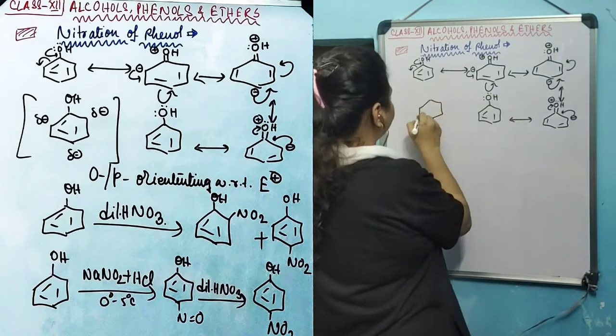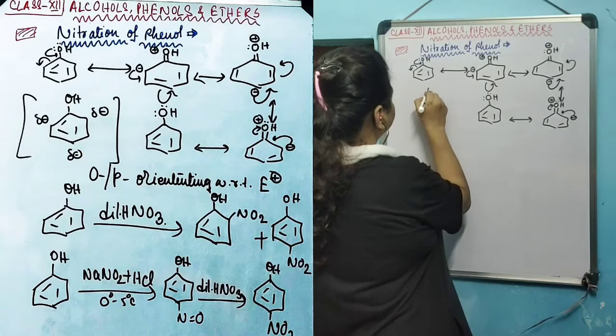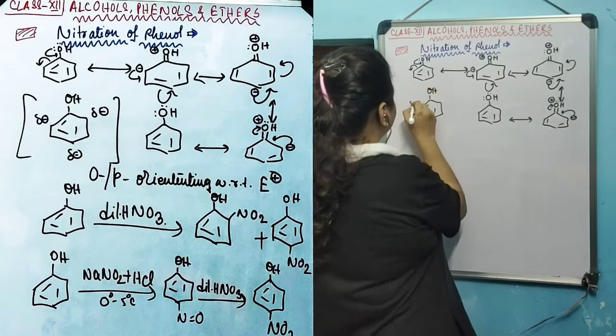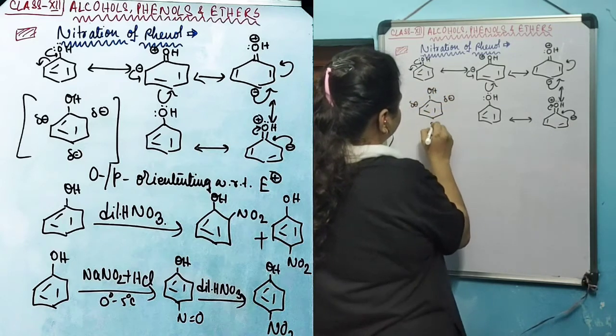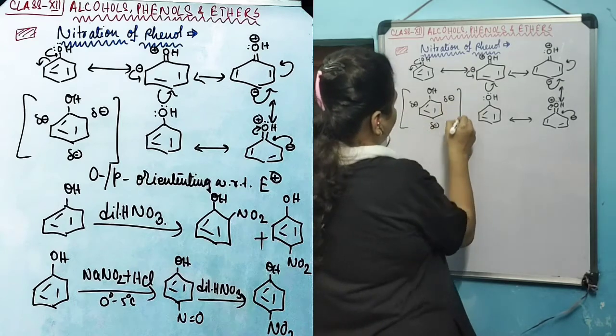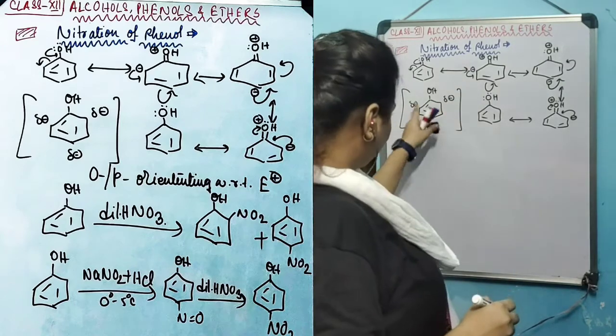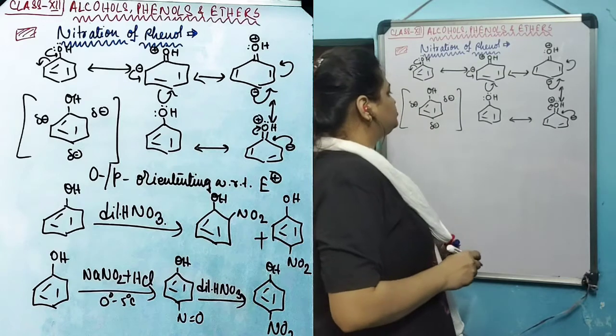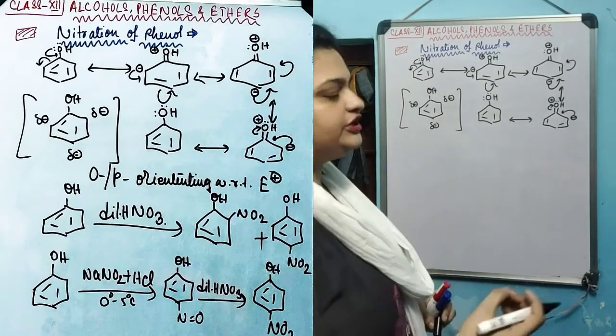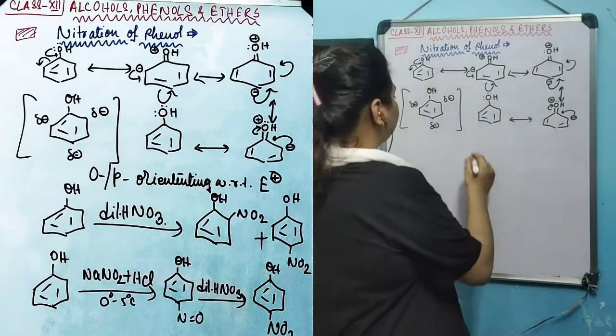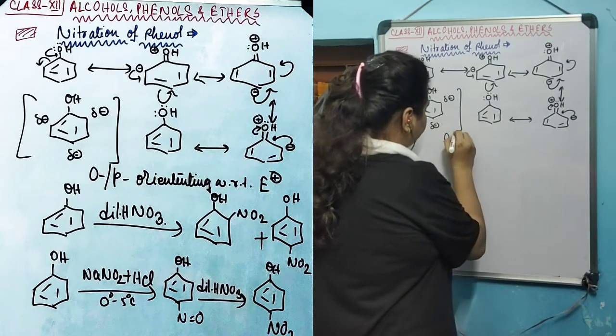Therefore, in the phenol, these three positions, two ortho positions and one para position, are comparatively electron richer. As a result, phenol is ortho-para orienting